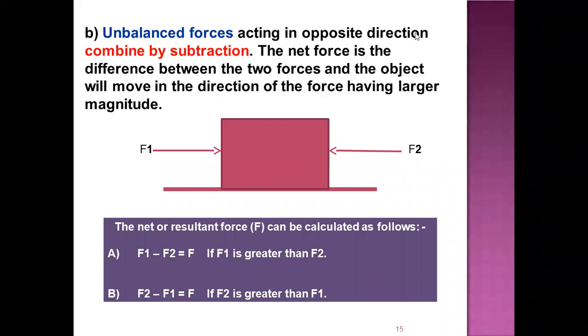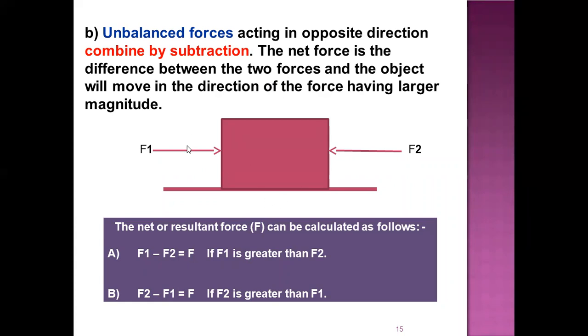Unbalanced forces acting in opposite directions combine by subtraction. The net force is the difference between the two forces, and the object will move in the direction of the force having larger magnitude. For example, here force F1 is applied and force F2 is also applied on the same box, but both forces are in opposite directions. So what will be the resultant force?